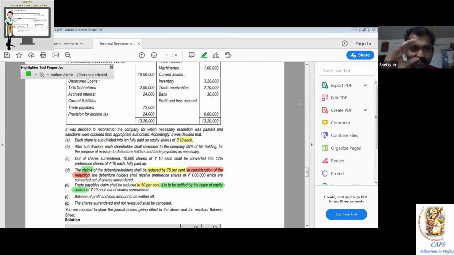See, 72,000 was in the balance sheet. 36,000 rupees I cancel, let us assume, and I'll give them equity share capital, and the other 36,000 remains creditors. That means what did they forego? Their claim is reduced by 50%. If you say 36,000, earlier in the balance sheet we had 72,000. So 72,000 is replaced by 36,000 trade creditors and 36,000 share capital. What did they forego? They have not reduced anything.